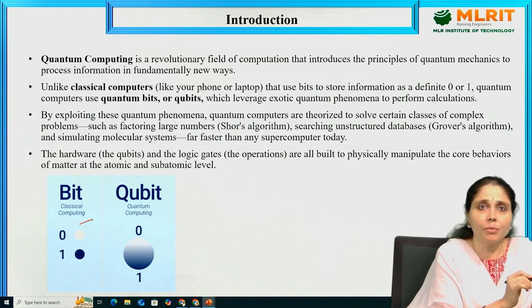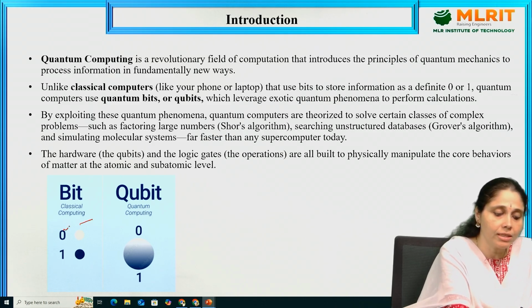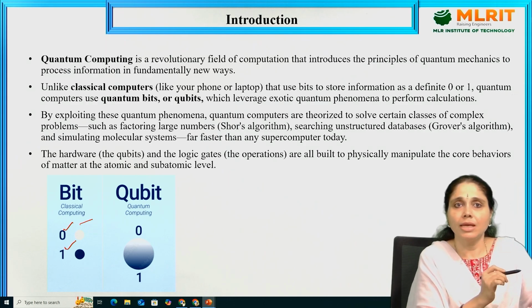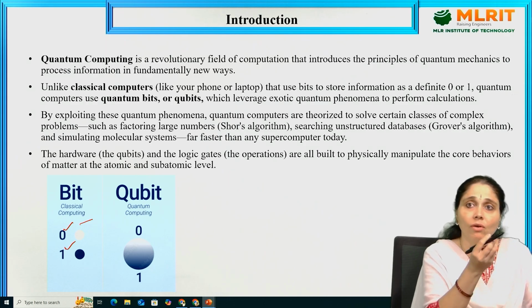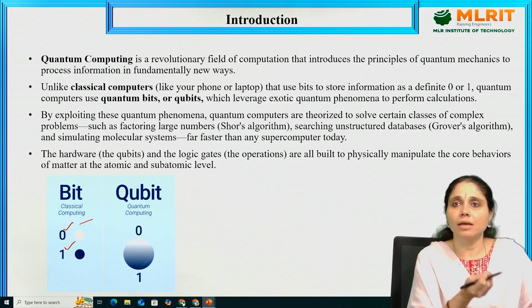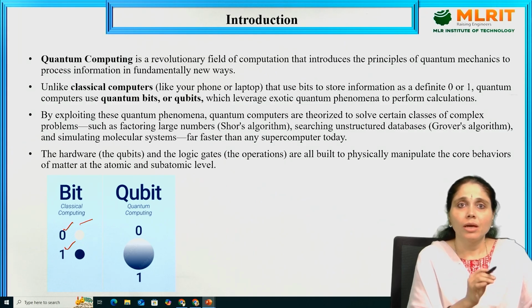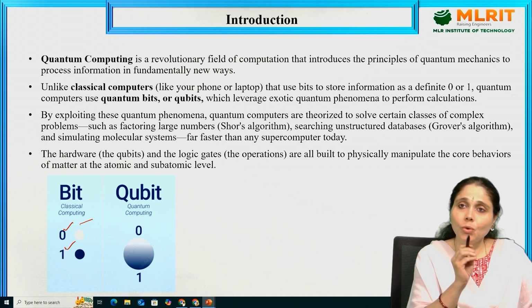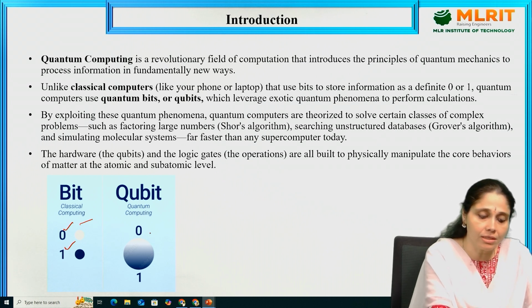Classical computing uses zeros and ones. We have already studied in computers, what is the basic unit? That is the bit. A bit consists of zeros and ones, on and off. Likewise, what is the quantum unit, the qubit? Quantum computation uses qubits, which are 0 and 1.